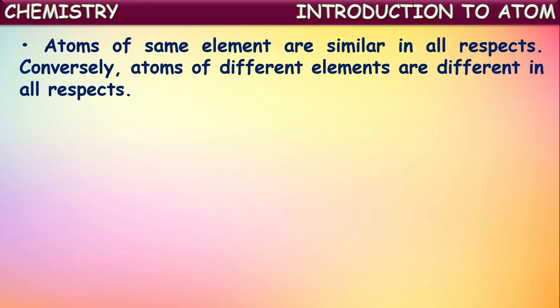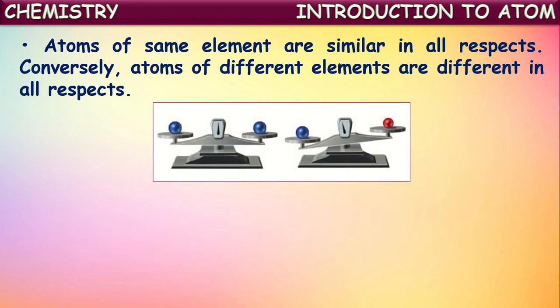Another point is that atoms of the same element are similar in all respects. In all respects, in the sense of properties. If you consider two atoms of the same element, both atoms will have all the properties in common, like mass and other properties.